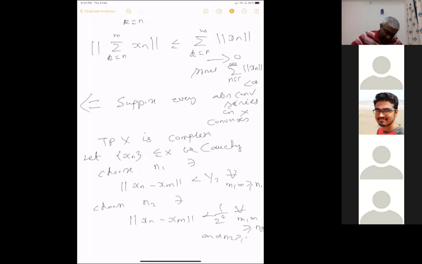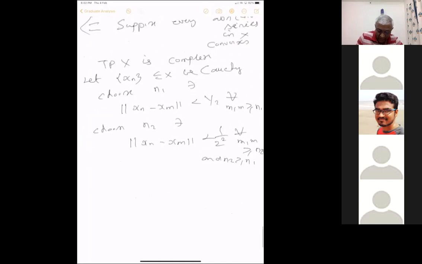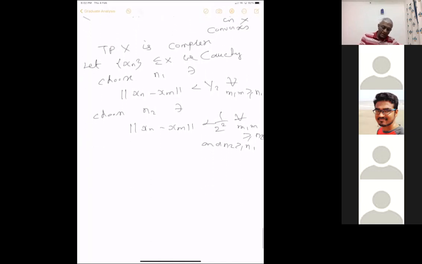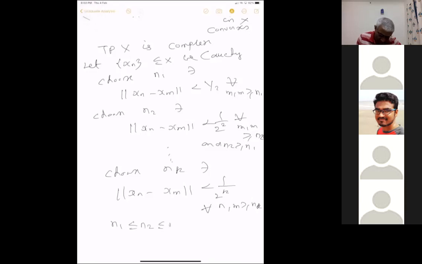Because it's a smaller number, we can naturally take it greater than n1. Like this, choose nk such that norm xn minus xm is less than 1 by 2 power k for all n, m greater than nk, and n1 less than n2 less than n3. It's an increasing sequence.